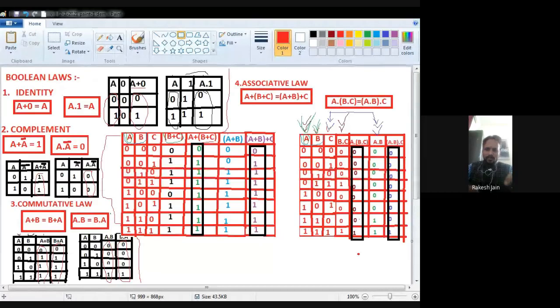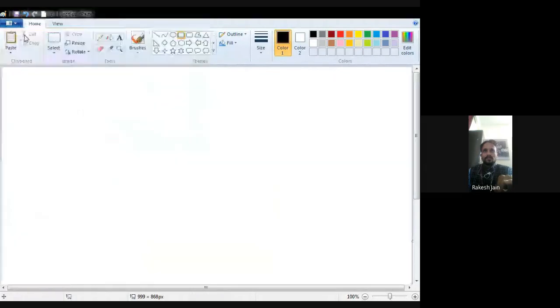So we proved the identity law, we proved the complement law, we proved the commutative law, and now we have also proved the associative law. Now I am going to teach you the fifth law.